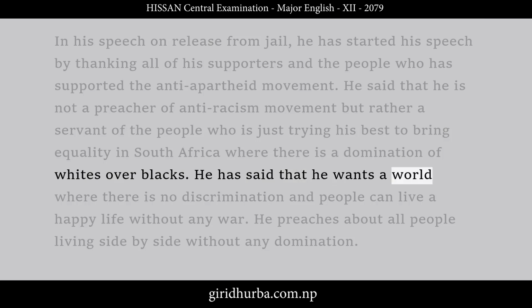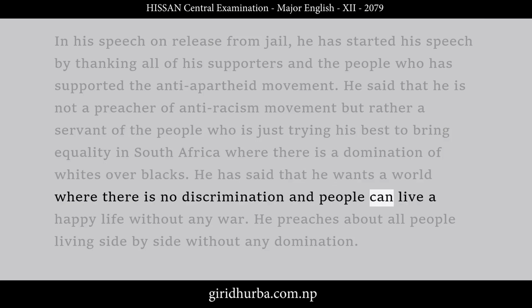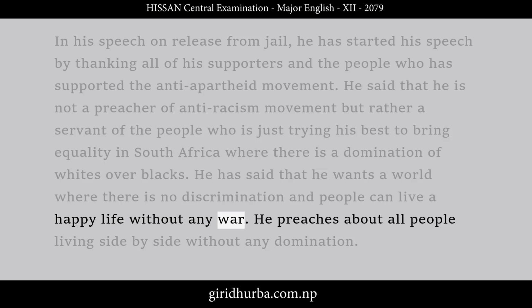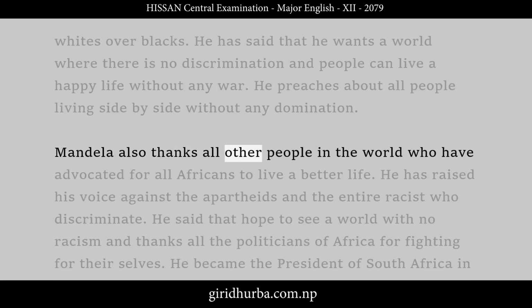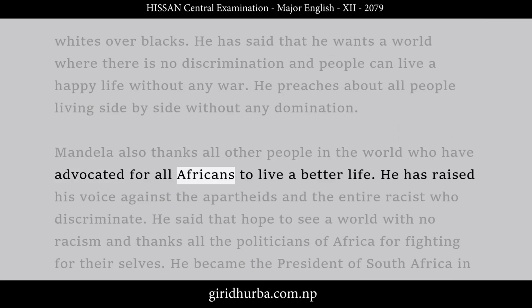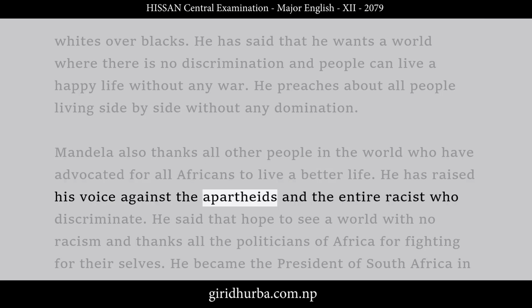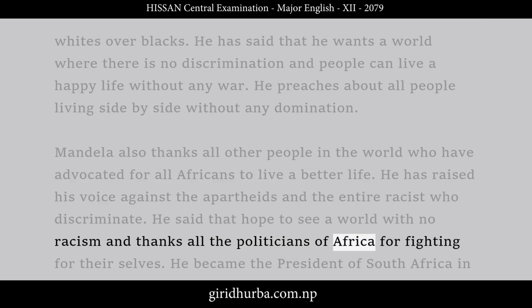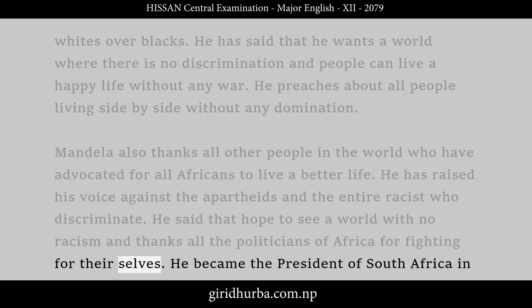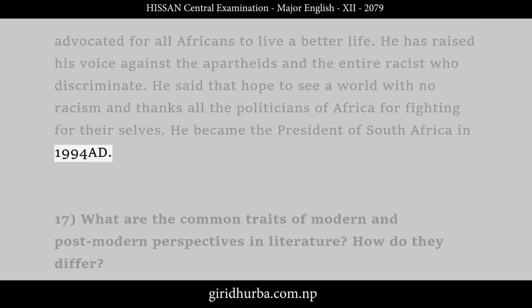He has said that he wants a world where there is no discrimination and people can live a happy life without any war. He preaches about all people living side by side without any domination. Mandela also thanks all other people in the world who have advocated for all Africans to live a better life. He has raised his voice against apartheid and the entire racist system that discriminates. He said that he hopes to see a world with no racism and thanks all the politicians of Africa for fighting for themselves. He became the president of South Africa in 1994 AD.